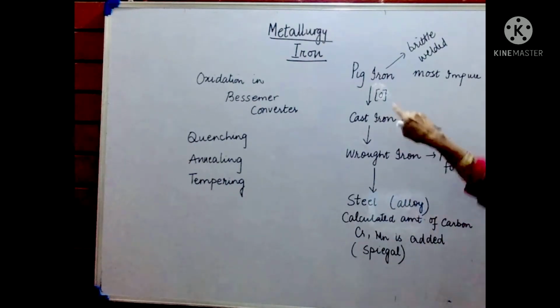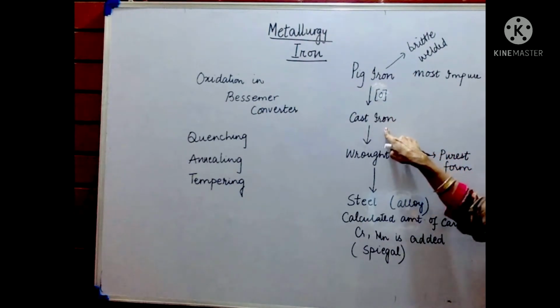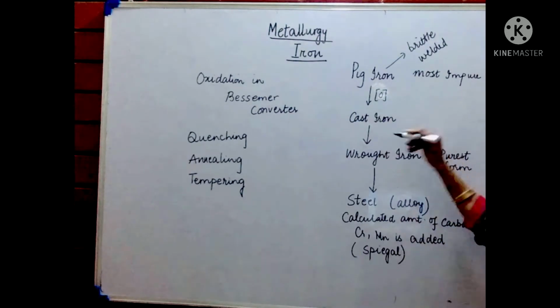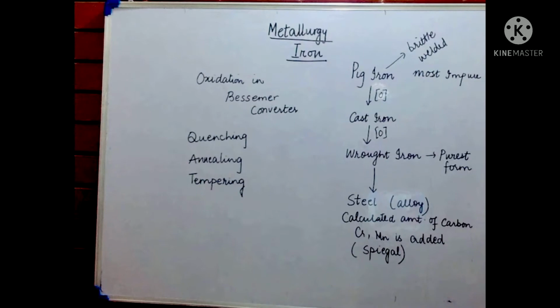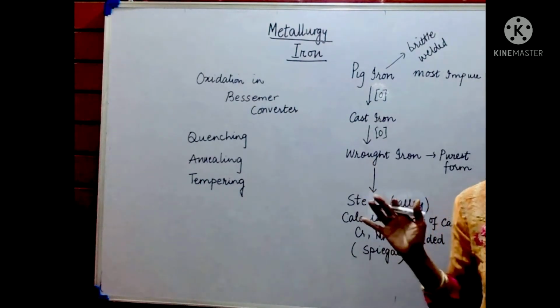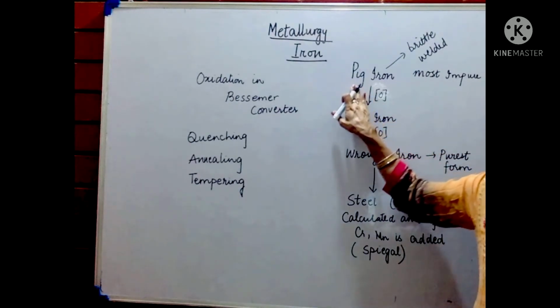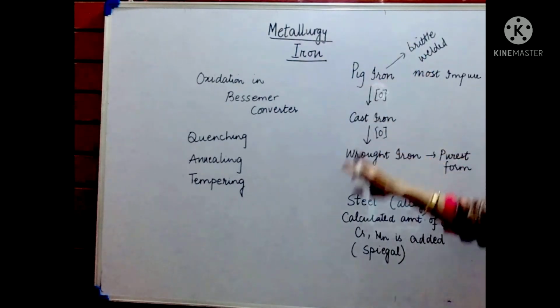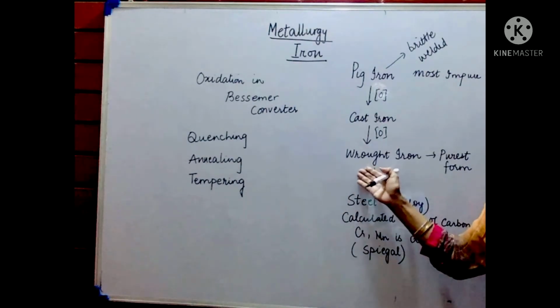Cast iron is formed by oxidation of pig iron, and it changes into cast iron. Further oxidation of this gives you wrought iron. What we are actually trying to do is remove all volatile impurities by oxidation. I think I mentioned that in pig iron the major impurity is carbon. So we are trying to remove that impurity and change it into wrought iron. Wrought iron is the furniture that we use, that is the pure form of iron.